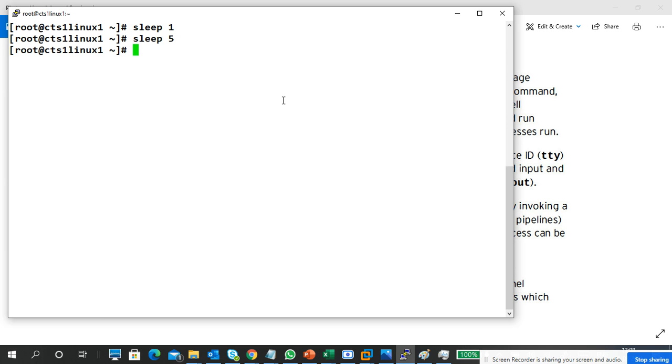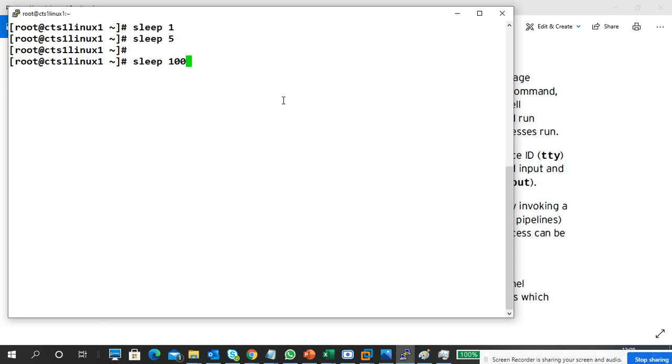1 2 3 4 5. Now it has returned to my screen automatically because 5 seconds are completed. The process is completed. I gave the command sleep 5, where sleep is the command and 5 is 5 seconds. When the process is completed, it returns to normal. But where is the process running? In my foreground only.